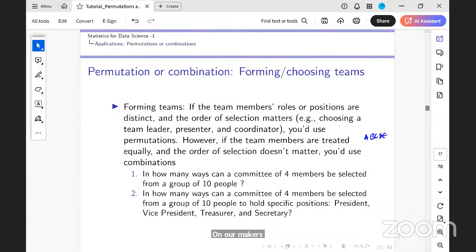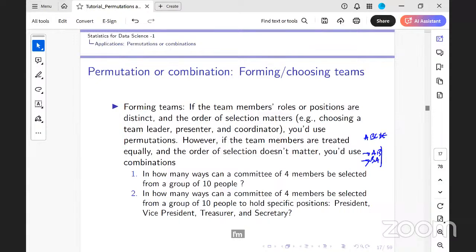I want to choose the top 2. If A, B and B, A, will this be different or will this be the same? It will be the same. Both are top 2.